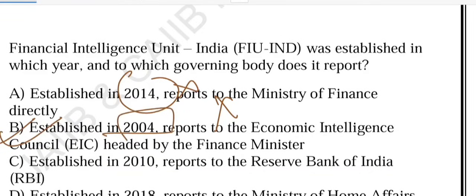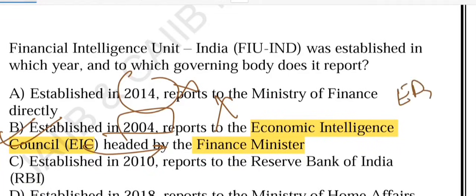Think of it as India's central body that keeps an eye on suspicious money movement, like if someone is laundering money or financing terrorism. Whom does it report to? It reports to the EIC, the Economic Intelligence Council, which is chaired by the Finance Minister. Just remember it. That gives it authority to coordinate with other agencies like ED,